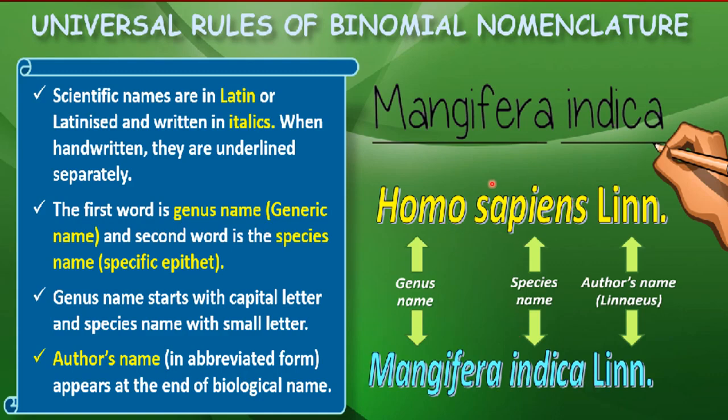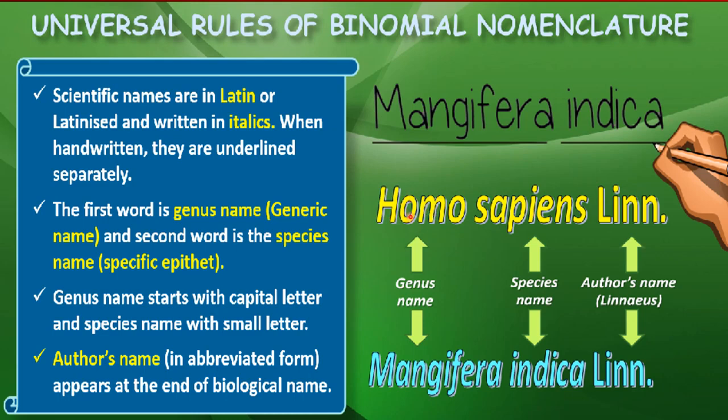Both these names were given by Linnaeus. That's why Linnaeus's name is written like this after these scientific names, in abbreviated form, like Linn.